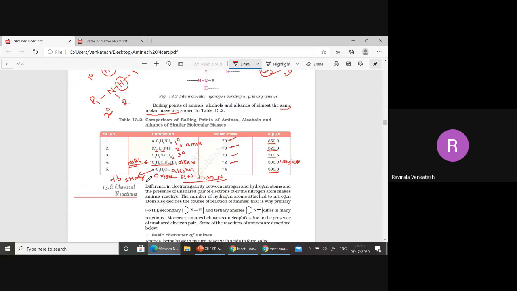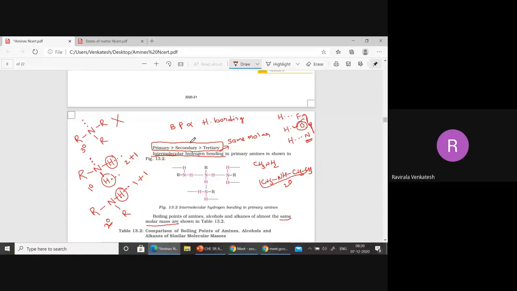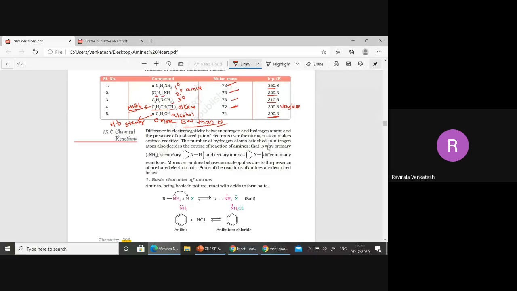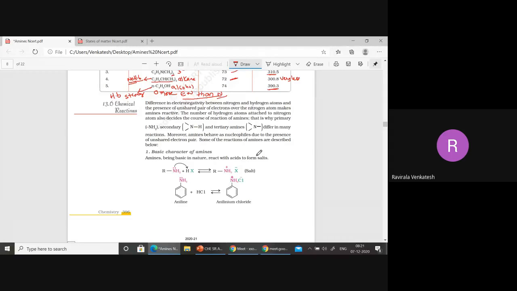Write this order, primary, secondary, tertiary, in your notebook for when they have the same molar mass, and take this table as an example. It will be useful for you in the examination. They can ask in different ways, right? Next, we'll move towards some chemical reactions now.